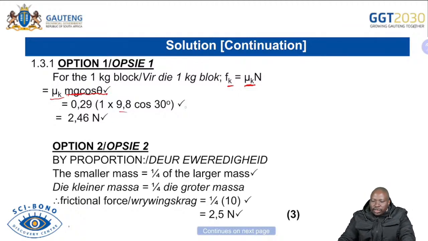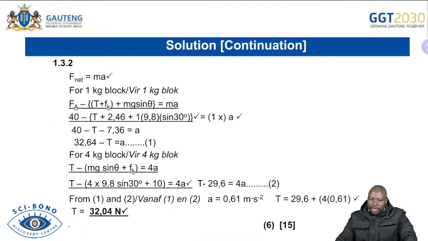And then you can as well use this method of proportionality to say 1/4 of the larger mass, and then you know 1/4 of the 10 Newton of the 4 kg. Remember the 4 kg block had 10 Newton frictional force. Then how much will a 1 kg have? The ratio is 1:4, 1 kg is to 4 kg. So if you say 1/4 multiplied by 10, you are able as well to get the correct answer, which is 2.59 newtons, and we'll be able to award you all your marks. So we're hoping that will help you as and when you are dealing with questions related to this one.